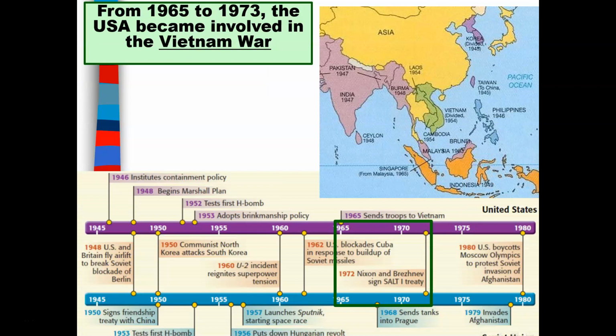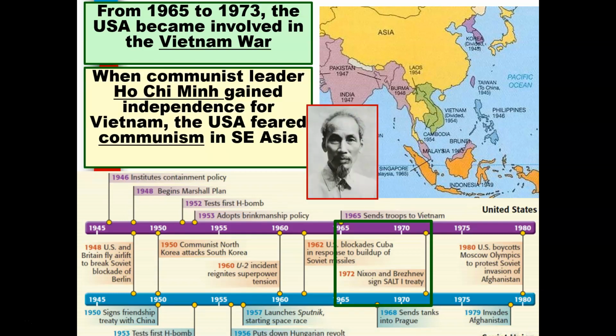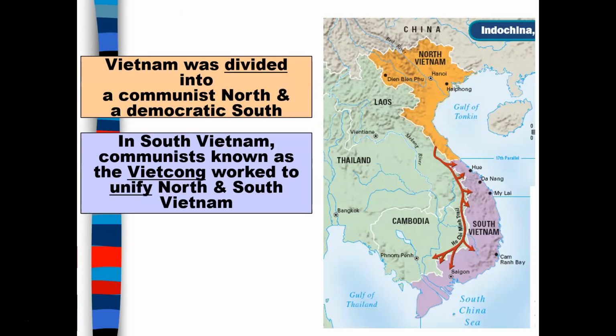From 1965 to 1973, the United States became involved in Vietnam. When communist leader Ho Chi Minh gained independence for Vietnam, the United States feared communism in Southeast Asia. Vietnam was divided into a communist north and a democratic south.